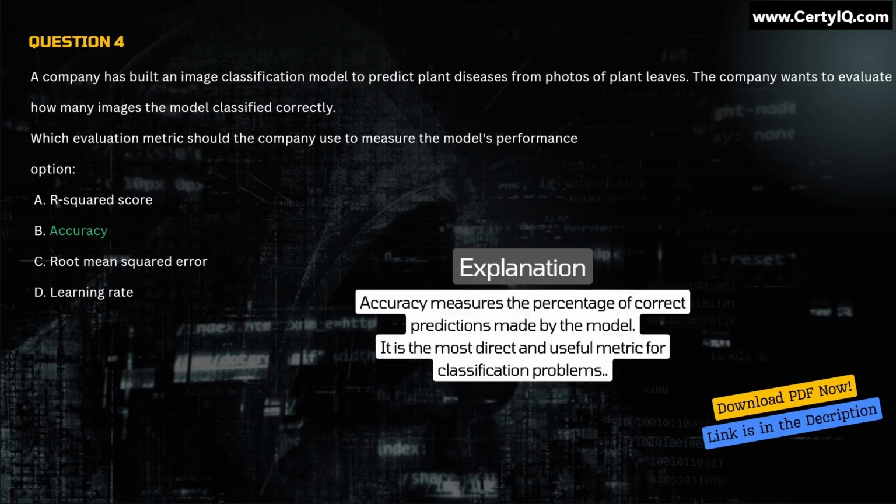Explanation. Accuracy measures the percentage of correct predictions made by the model. It is the most direct and useful metric for classification problems.